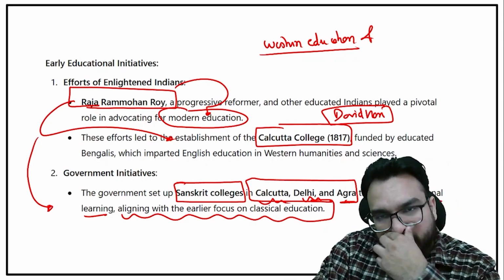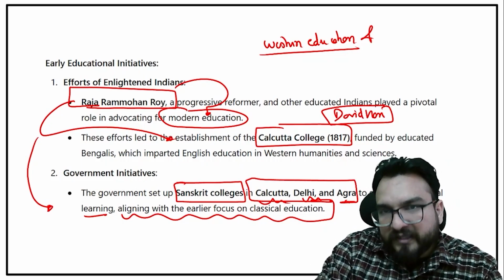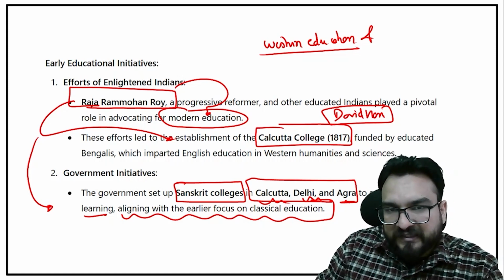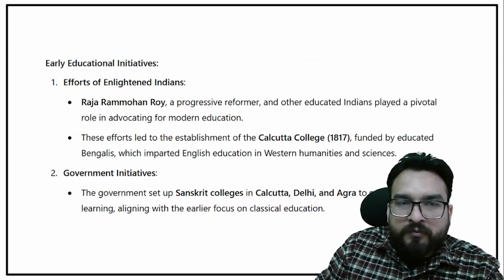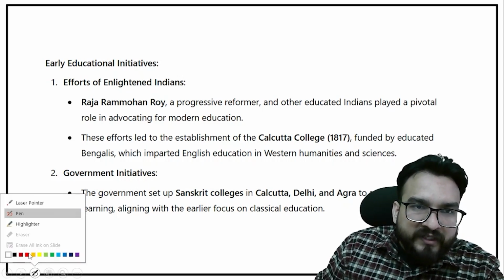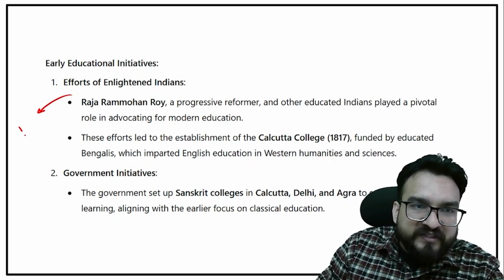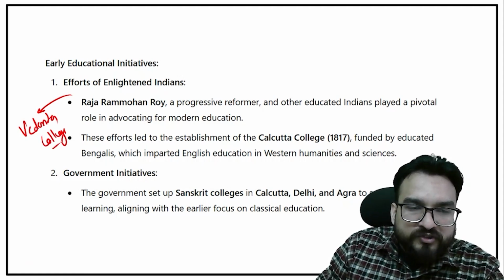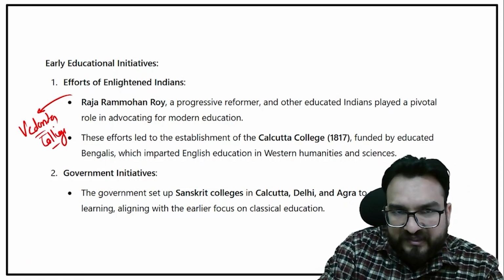Ultimately, what you have to pick from here are these institutions, individual efforts, and earlier efforts; you have to mention these. Also, when I taught you about the socio-religious reform movements, I told you that Raja Ram Mohan Roy also established Vedanta College, and an English school too. Like this, he opened many schools.